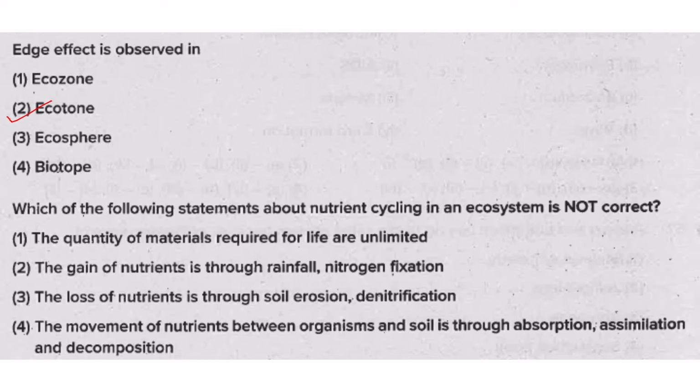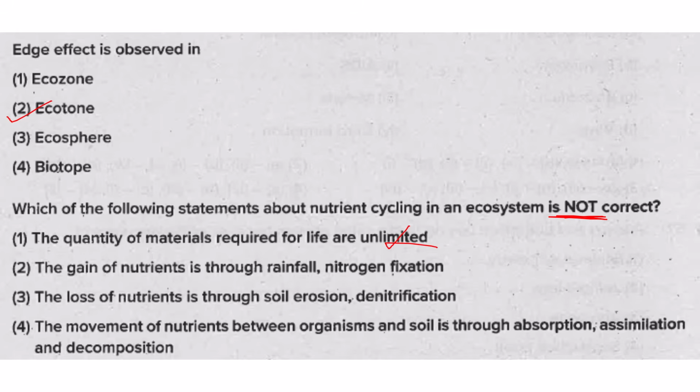Okay. Then next one. Which of the following statements about nutrient cycle in an ecosystem is not correct? The quantity of material required for life is unlimited. No, they are in finite amounts on the earth.